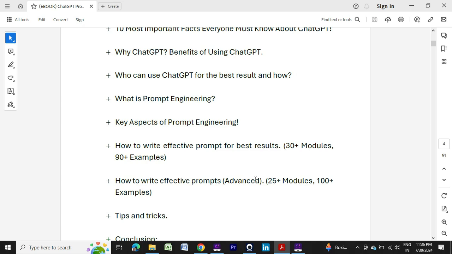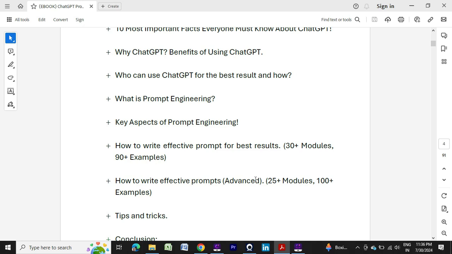You can just use it, you can practice it, implement this, all those things. So step by step, with an example, I will tell you how you can experiment and how you can get the best result out of it. Then, how to write an effective prompt is for the advanced level. There I think I have given more than 100 examples, and there are 20 or 25 modules. But those things are very advanced level.